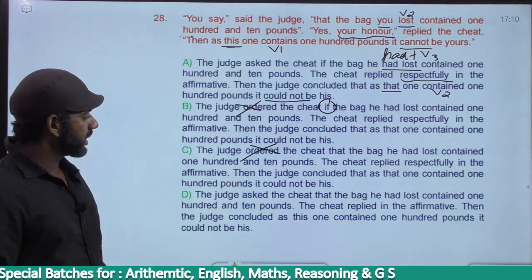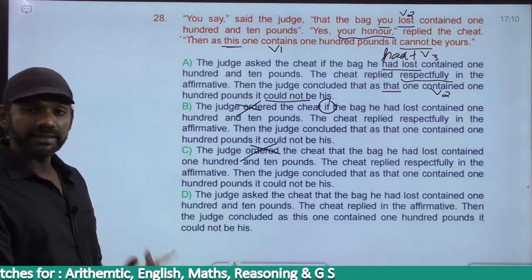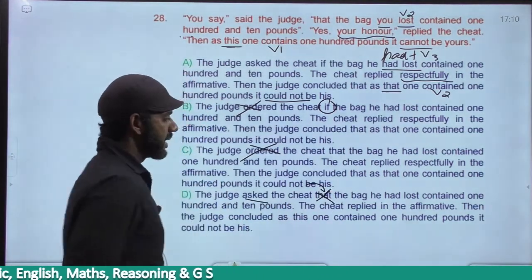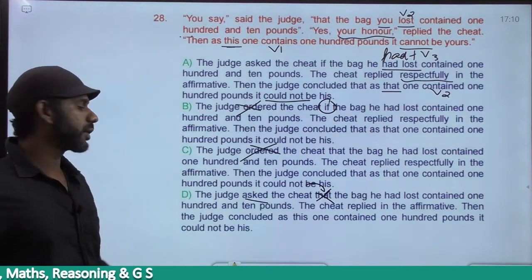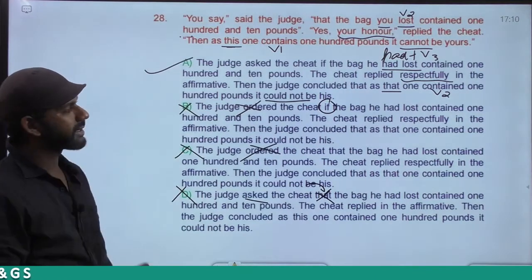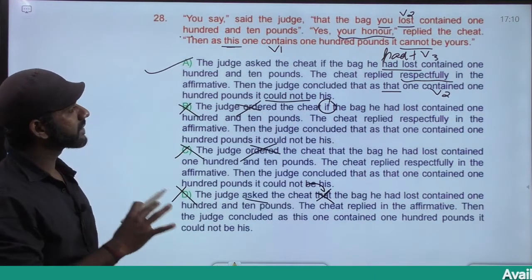Come to option D. The judge asked the sheet that. Asked cannot be followed by that. In this statement, asked is followed by that. So D is gone, C is gone, B is gone. The answer must be option A. All the rules are satisfied here.